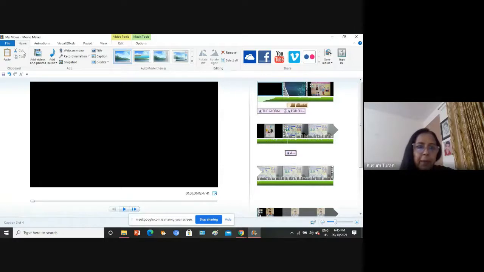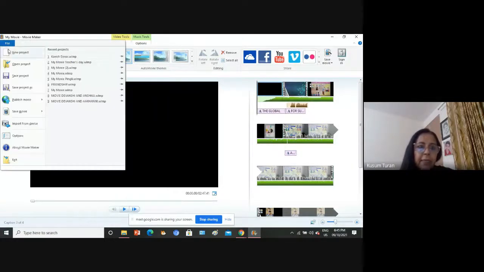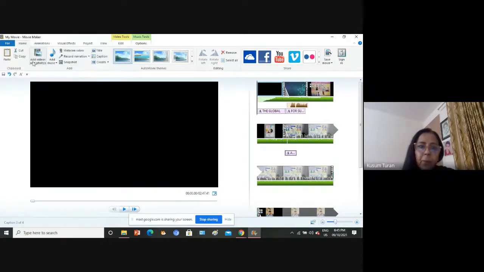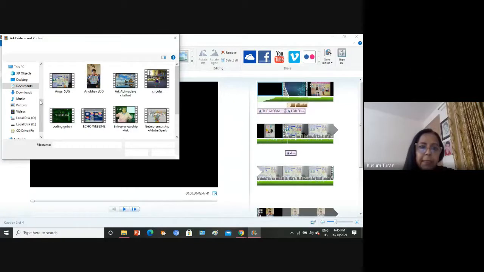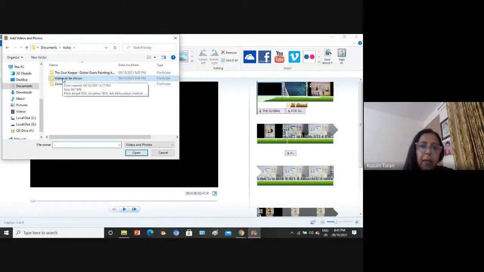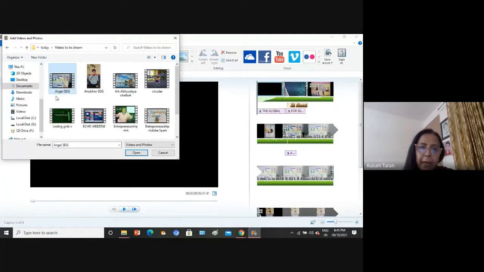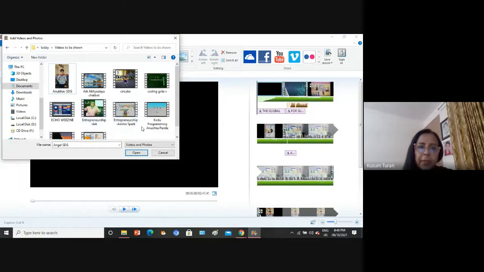Now coming to what Neelam ma'am had brought to notice: File, Save project. It's saved as WLMP. Very important here: if the content is moved from where you imported it, for example, I imported from this folder, my content, and if I take one of these items out from here and move it somewhere else, then it will show an error. So let's see this now.